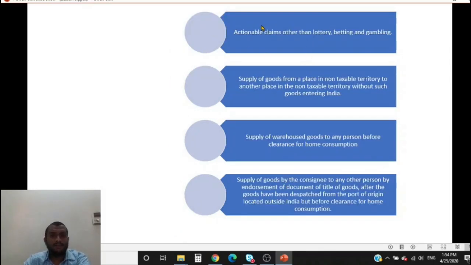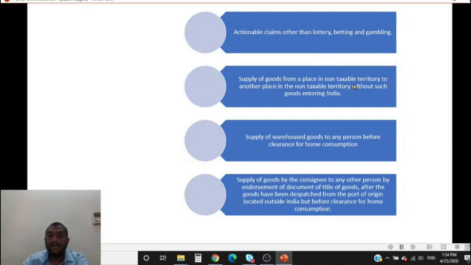Actionable claims. Actionable claims are goods as per the goods definition. But actionable claims other than lottery, betting and gambling are neither supply of goods nor supply of service. But lottery, betting and gambling are goods and are well and truly subject to GST.